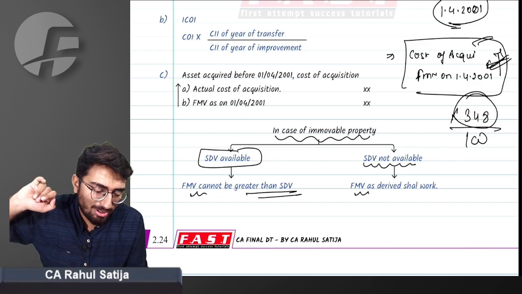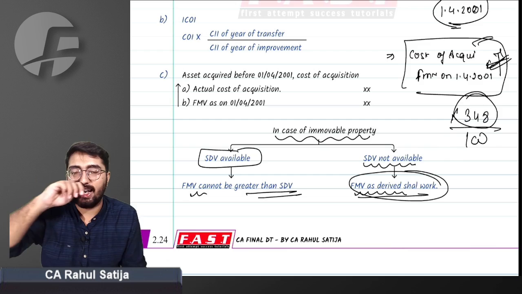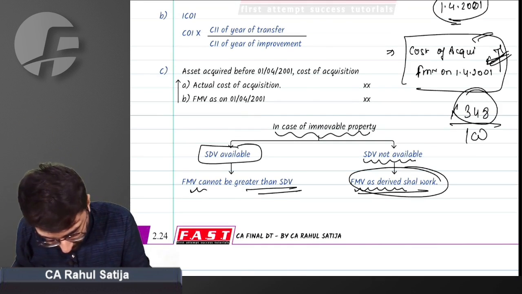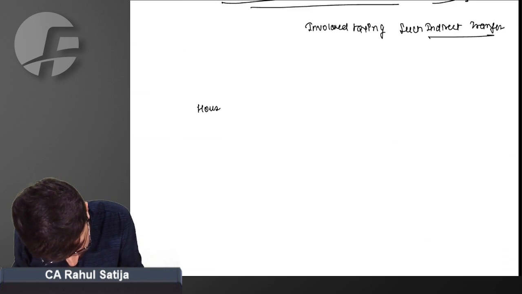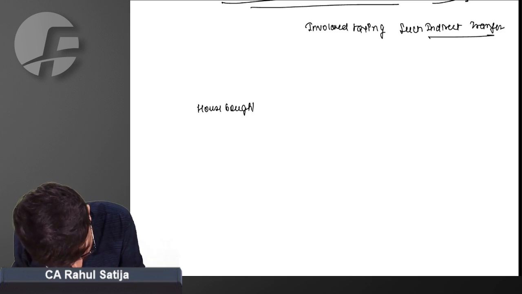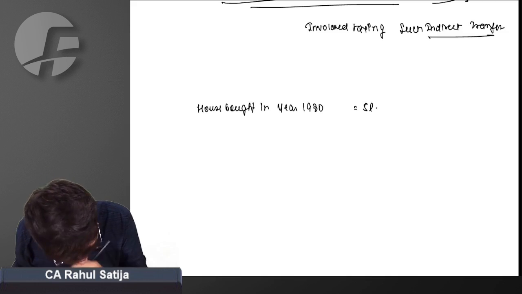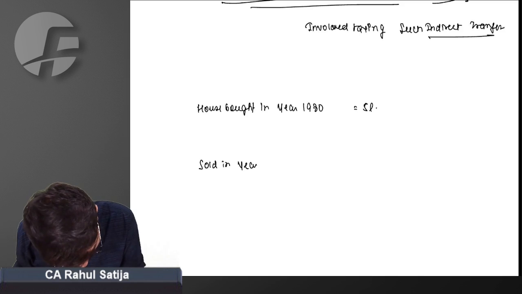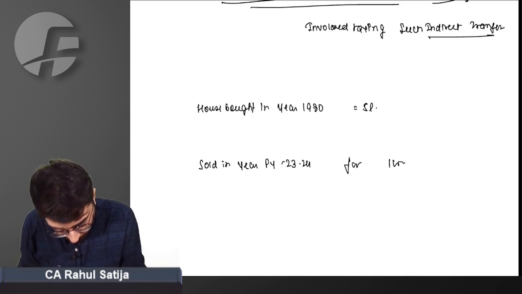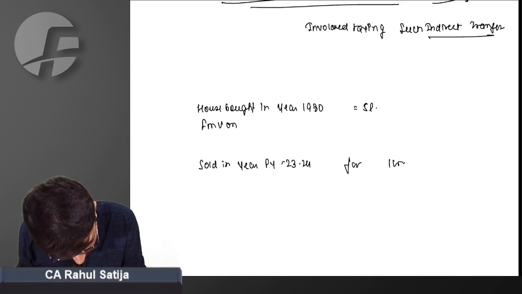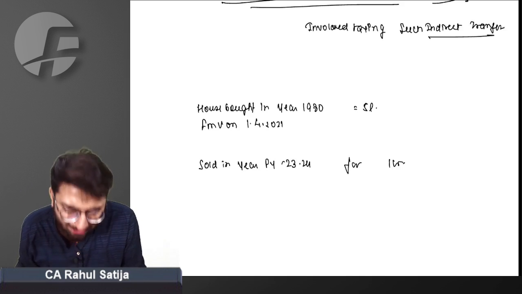But if there is no stamp duty available, then whatever FMV derived shall work. For example, understand this with an example. House bought in year 1980 for rupees 5 lakh. Sold in year 23-24 for 1 CR. FMV on 1/4/2001. How FMV will be derived?